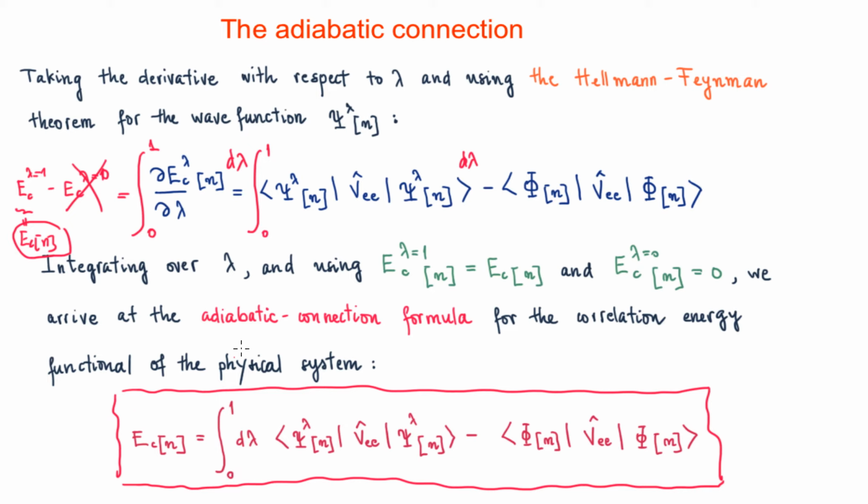That expression is what's called the adiabatic connection formula. This is the one that is commonly used in order to have useful approximations for the correlation energies. And we are going to apply that expression precisely for that aim: to have closed expressions for the correlation energy and to identify the approximations we need to make in order for the correlation energy functionals to be useful.